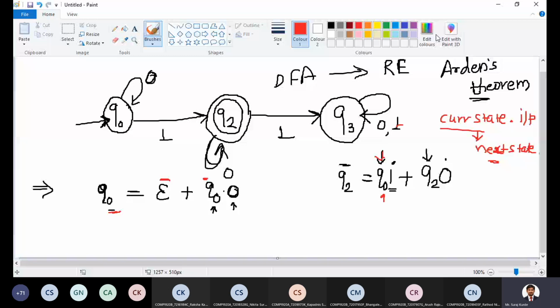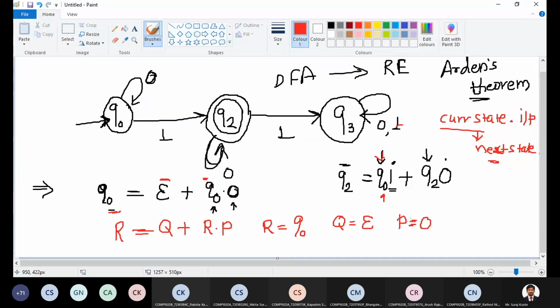What is the theorem? When a regular expression is represented as R is equal to Q plus RP. Now here, what is R? Q0. Q is epsilon and P is 0.